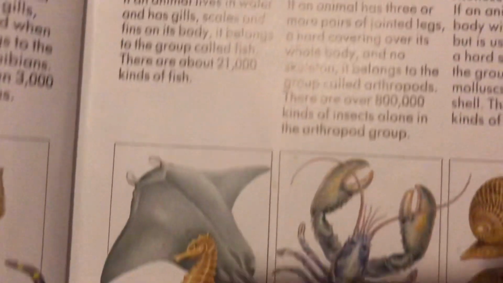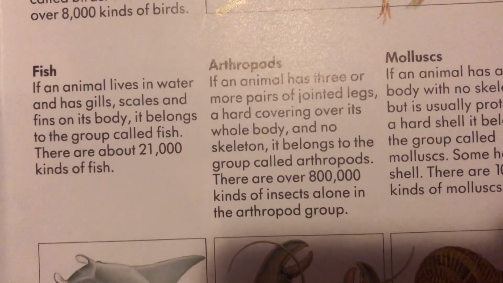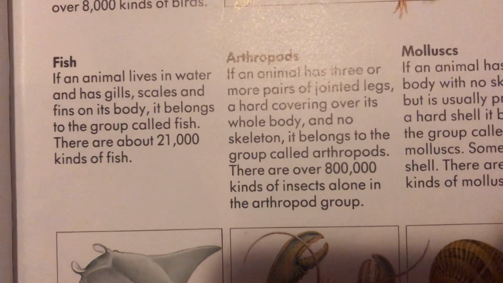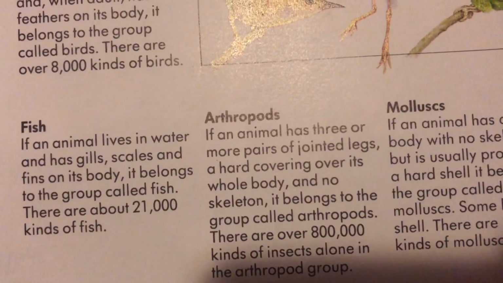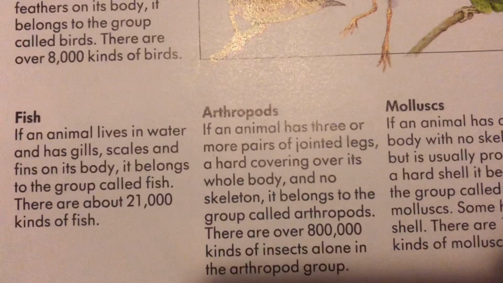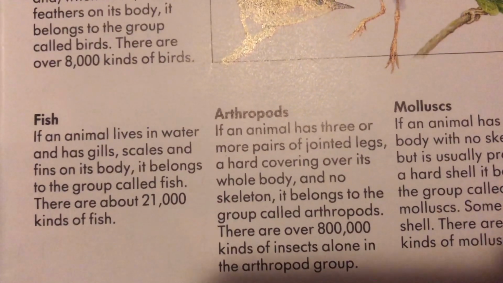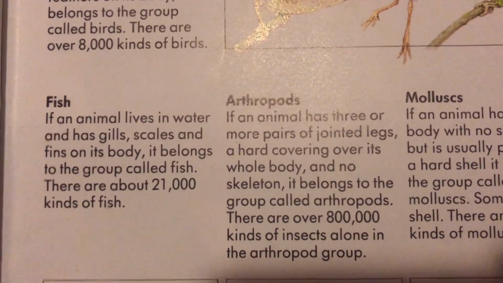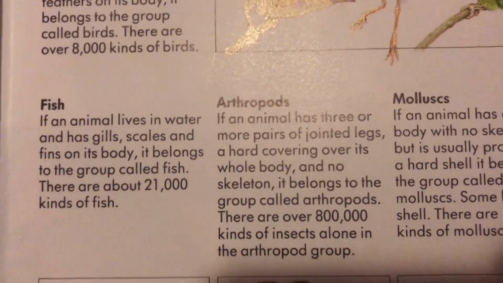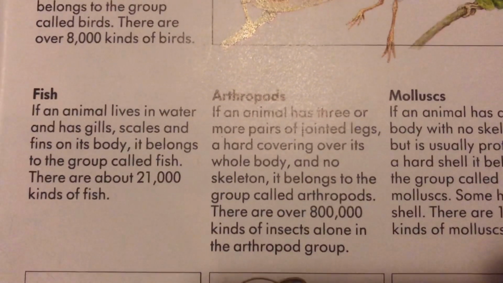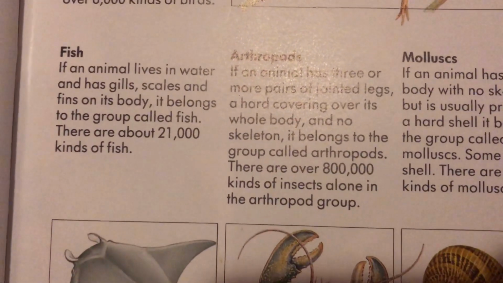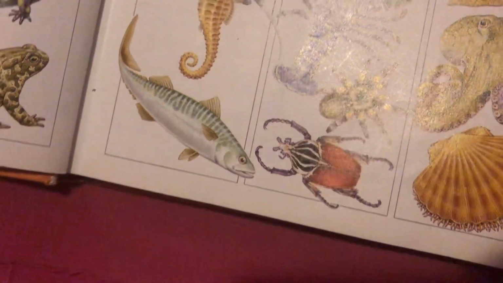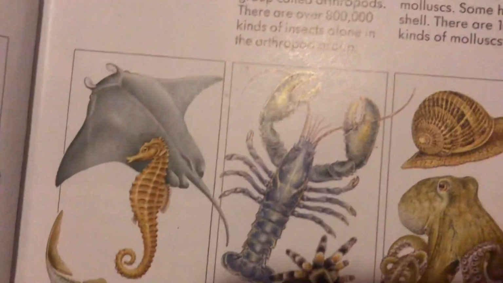Let's continue. Arthropods. If an animal has 3 or more pairs of jointed legs and a hard covering over its whole body and no skeleton, it belongs to the group called arthropods. There are over 800,000 kinds of insects in the arthropods group. Here are some insects, spider, and I don't know what that is.